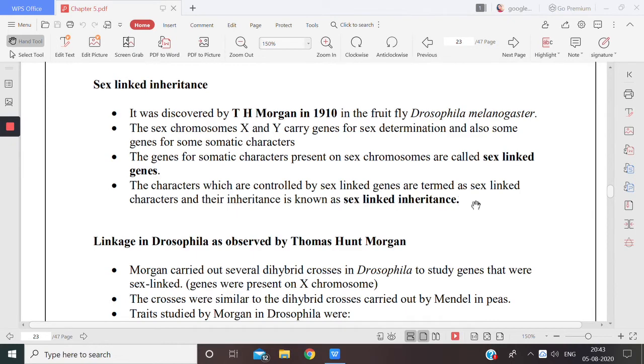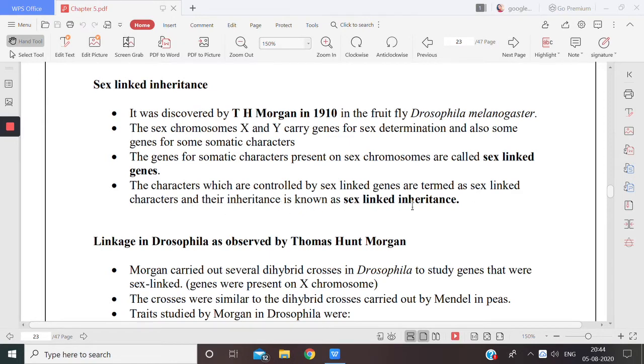So children, you may have certain characters which have been passed on from your parents to you because they were sex linked characters. So they were passed on from one particular sex, either from father to the son, or from mother to the son, or mother to the daughter. There are certain such characters which are called sex linked characters, and such type of inheritance is known as sex linked inheritance.